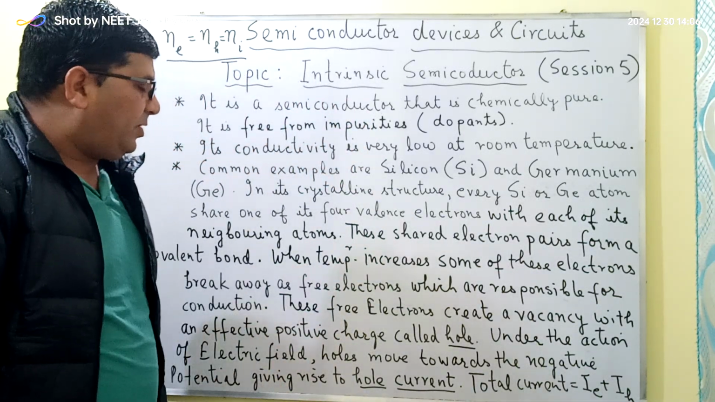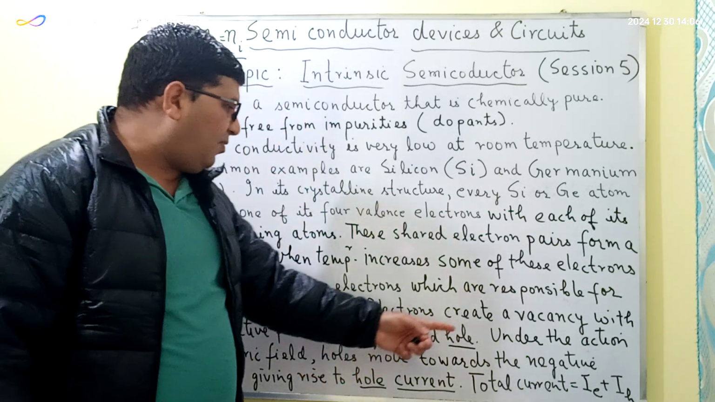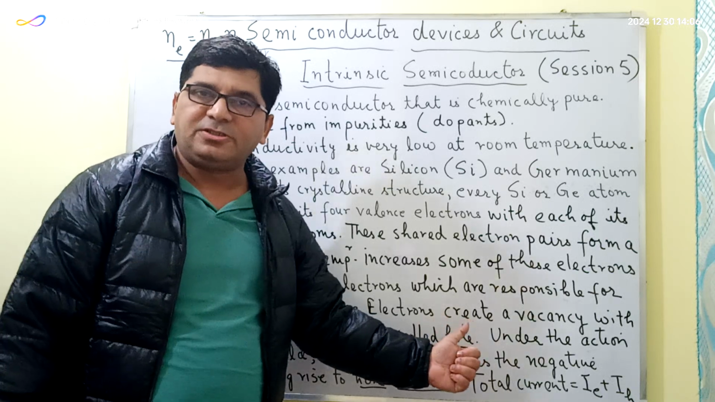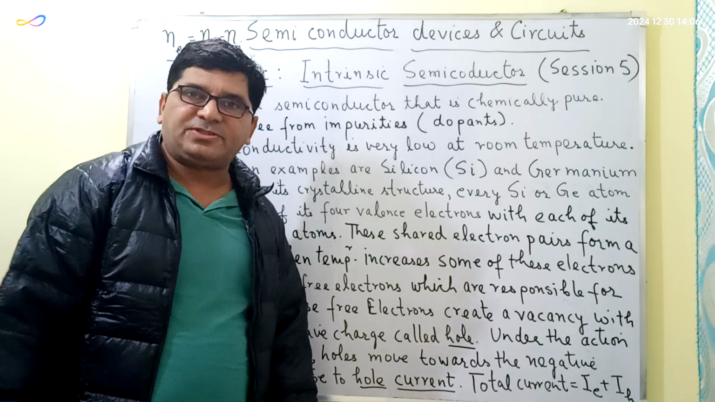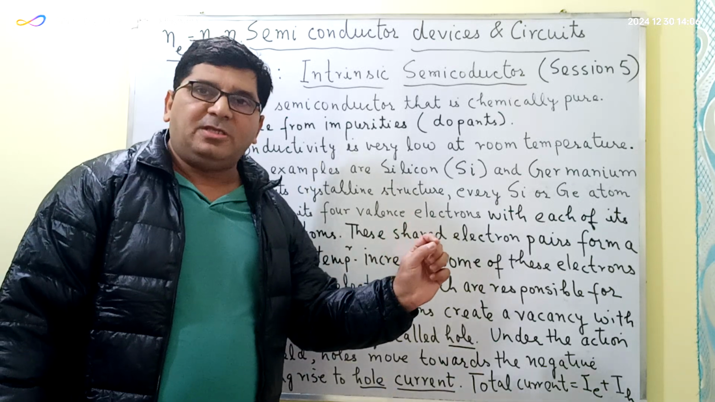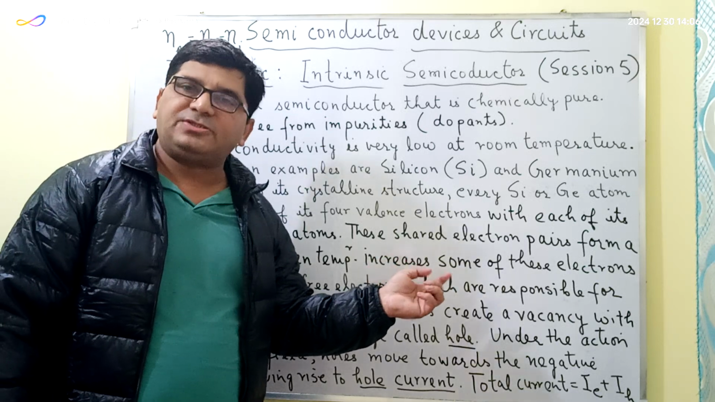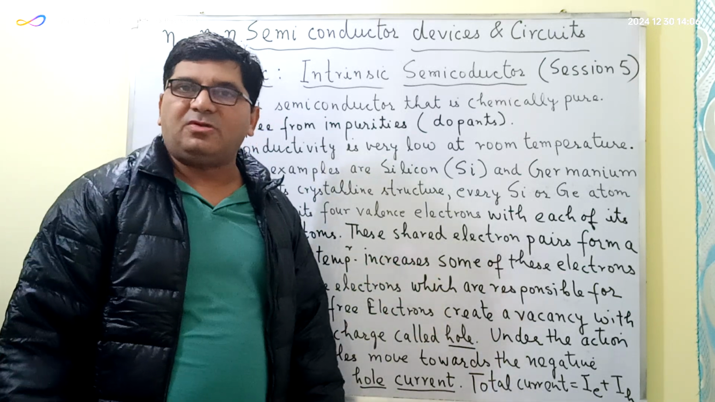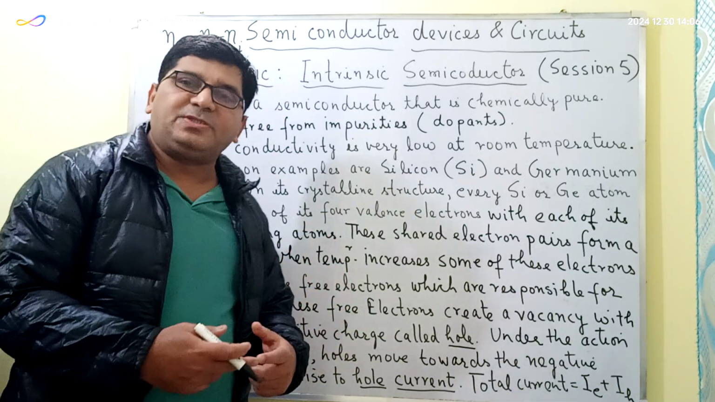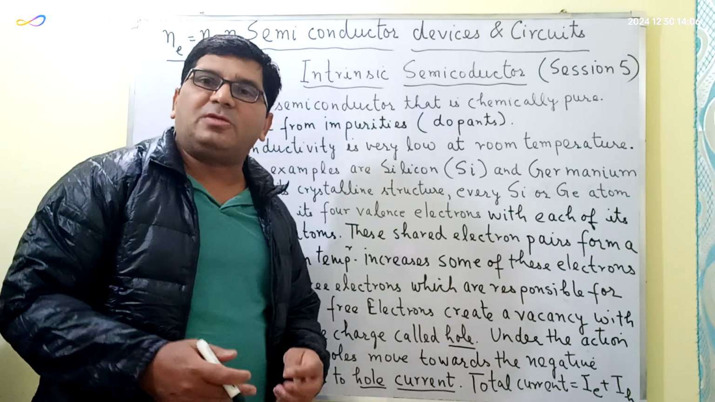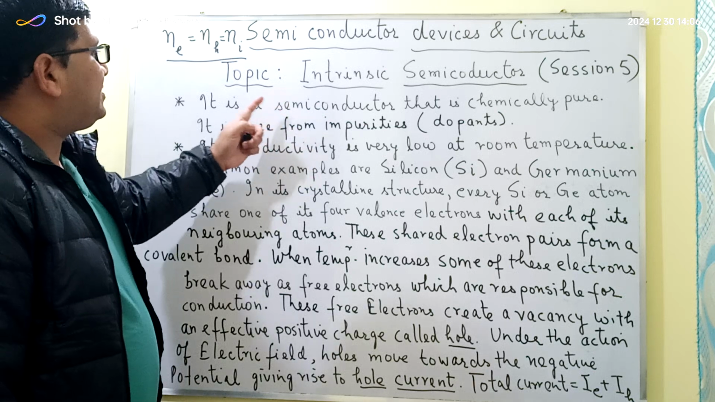There is one important point in this topic: during the process of generation of free electrons and holes, a simultaneous process of recombination of the electrons and holes also takes place. At equilibrium, the rate of generation of free electrons and holes is equal to the rate of recombination of the electrons and holes. This recombination happens because of the collision of the electrons with the holes. So this was a brief description about the intrinsic semiconductor.